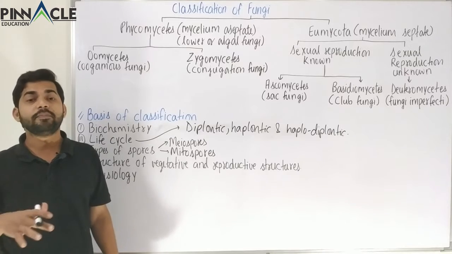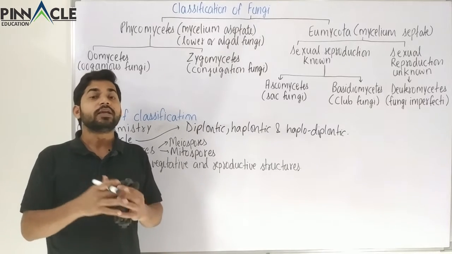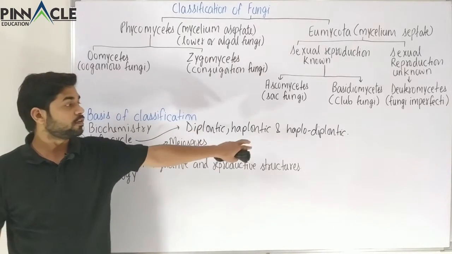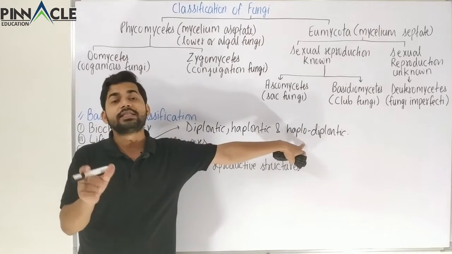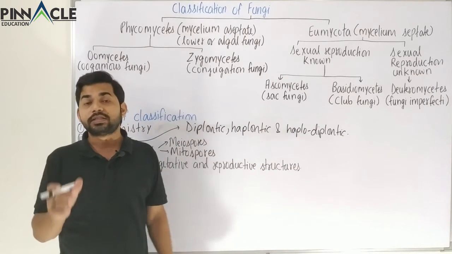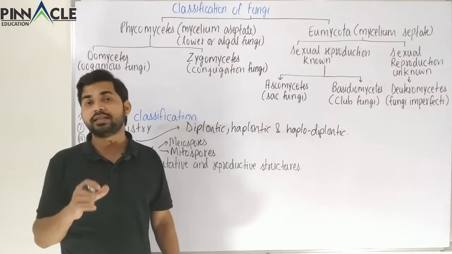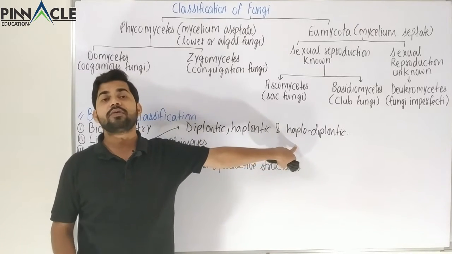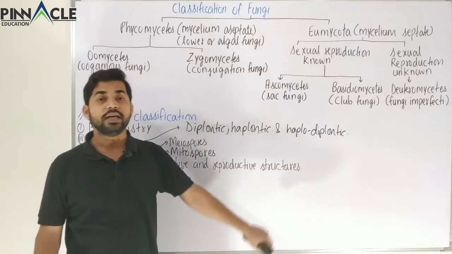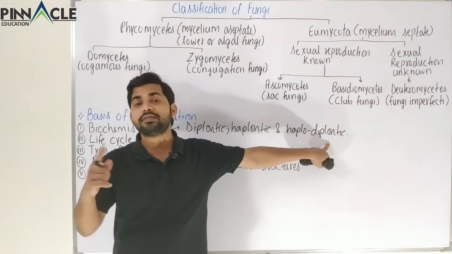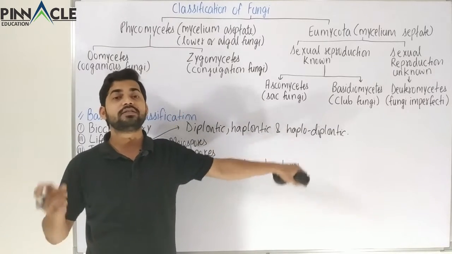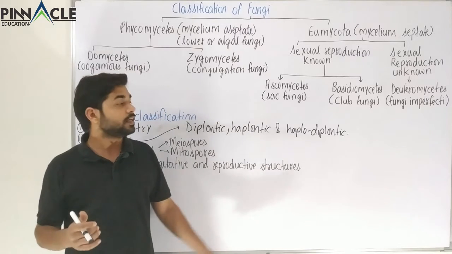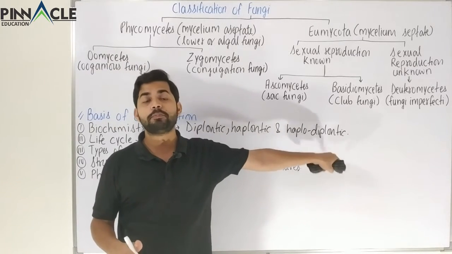That is, for the maximum time of the life cycle of these fungi the cells are diploid, but still there is a certain phase during which they are haploid. That is why it is called haplodiplontic. Here the diploid is the dominant phase, and haploid is not the dominant phase.